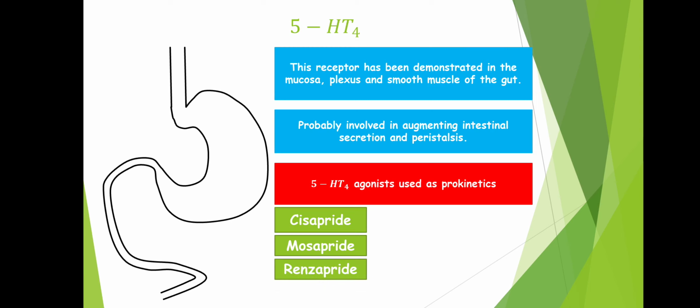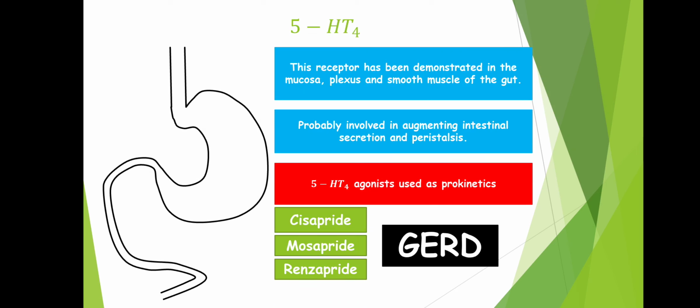So these drugs are usually used as prokinetics, means it increases the peristaltic movement of the gastrointestinal tract, and these drugs are mainly indicated in GERD, gastroesophageal reflux disease. In this problem, these prokinetics, that is 5-HT4 agonists, are being indicated. So this is about 5-HT4 receptor.